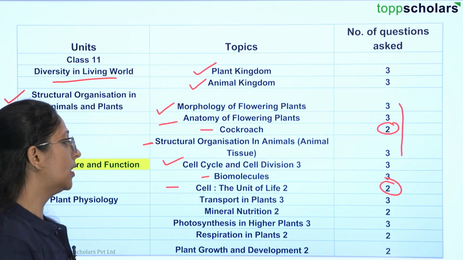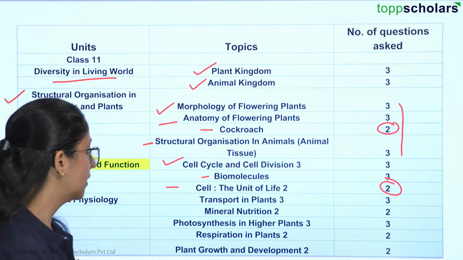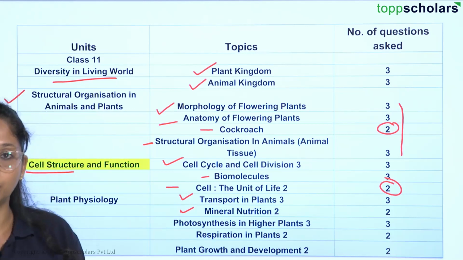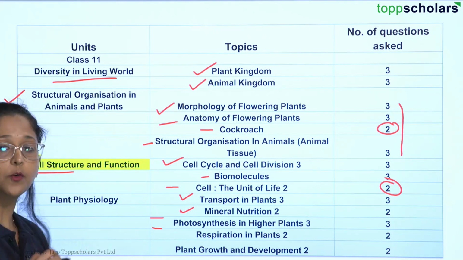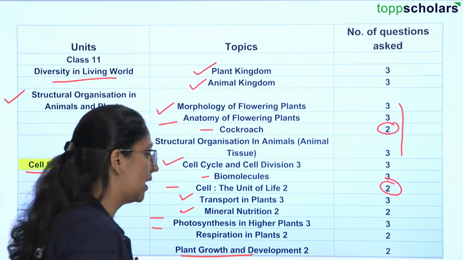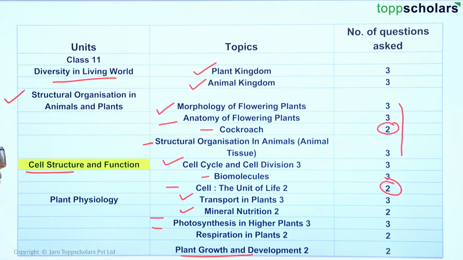Then we will be learning about transport in plants and mineral nutrition as well. Transport in plants will have 3 questions, mineral nutrition will have 2 questions. Then photosynthesis and respiration: from photosynthesis 3 questions and from respiration 2. The last one here is plant growth and development, that is 2 questions.